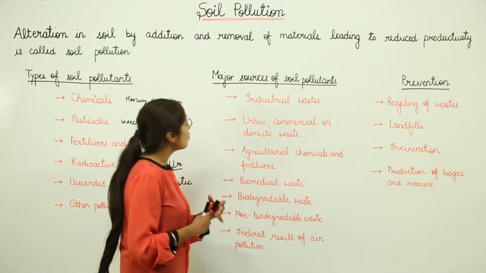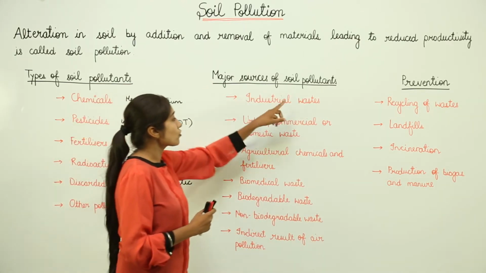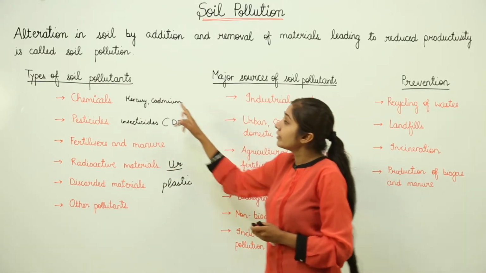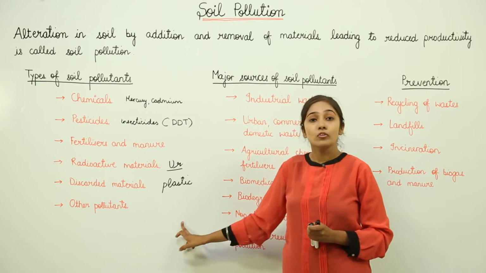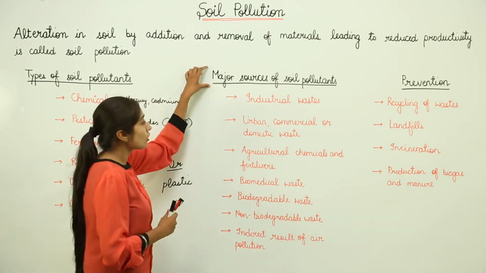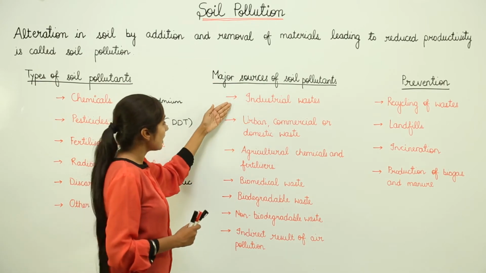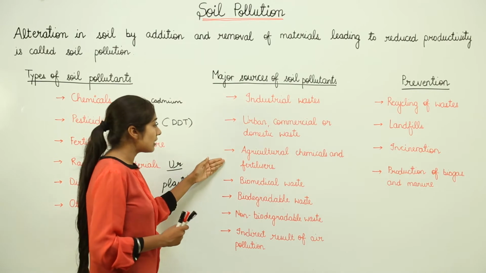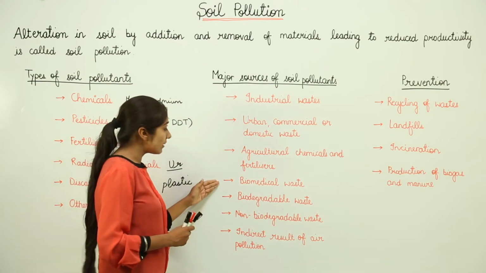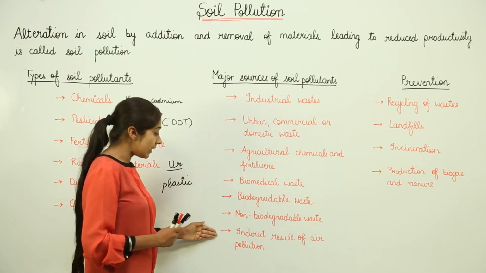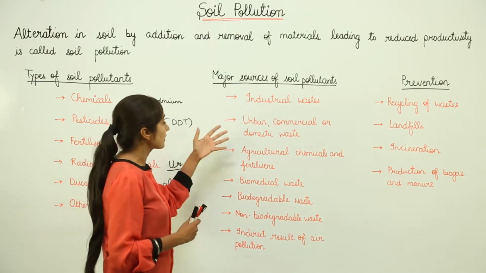Now, we are going to move on to the major sources of soil pollutants. Means we are going to just mention the names from where we get these soil pollutants that we have discussed until now. So, the major sources of soil pollutants are the industrial waste, urban, commercial or domestic waste, agricultural chemicals and fertilizers, biomedical waste, biodegradable waste, non-biodegradable waste, indirect result of air pollution. So let's discuss one by one.